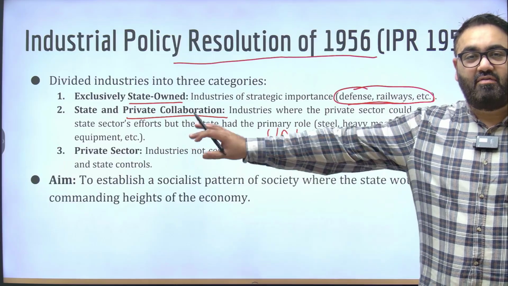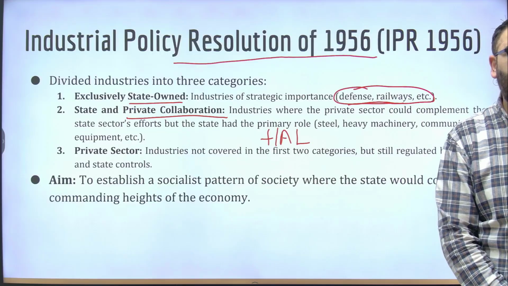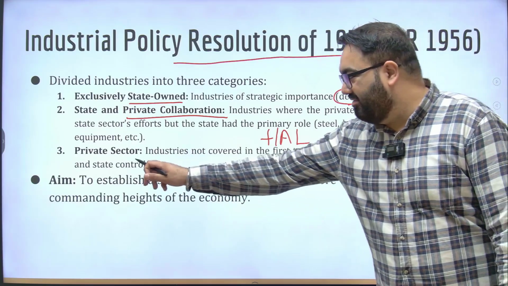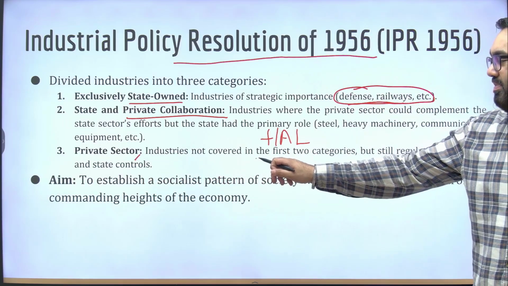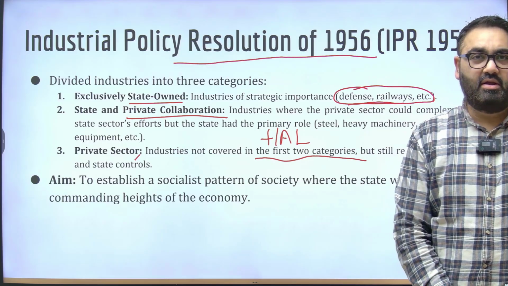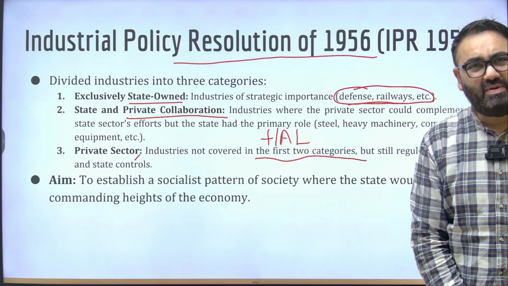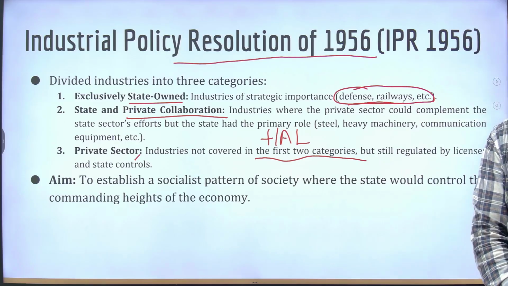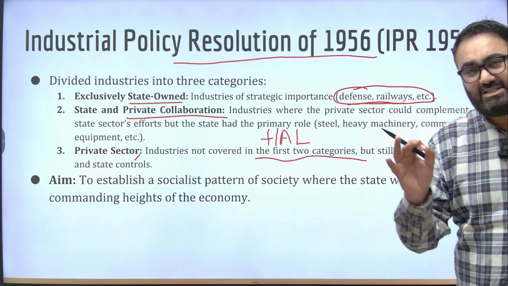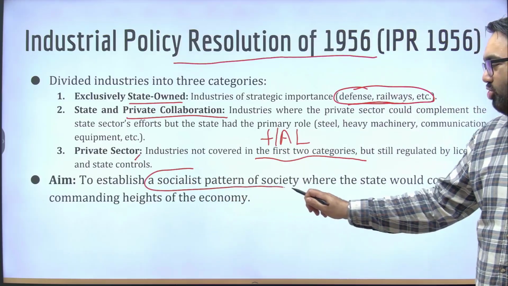So the second kind of companies this policy talked about was state and private collaboration. And the third type of companies allowed in India would be the private sector ones, which are not covered in the first two categories. It would not have much state control. The state would give it a lot of liberty, but there would be certain regulations. The aim of the policy was that all these three could coexist, but it specifically said that India would go on in a socialist pattern.